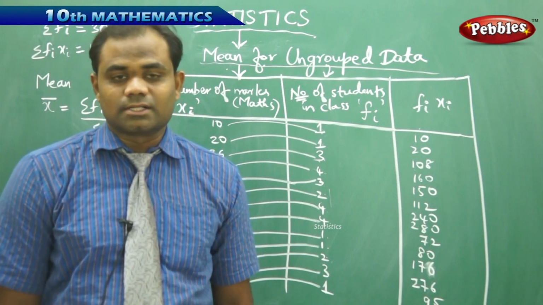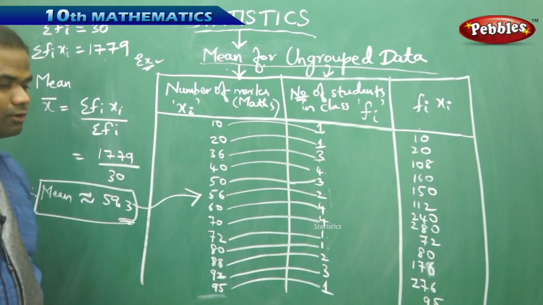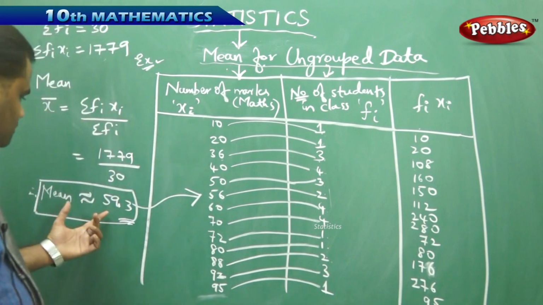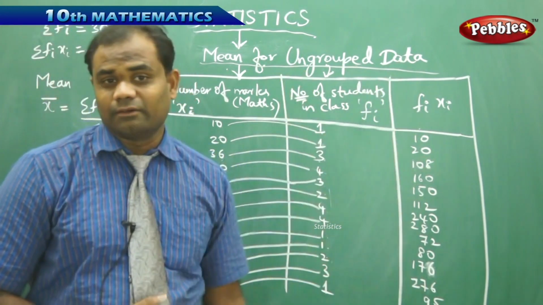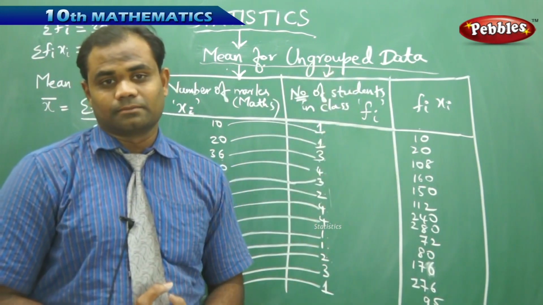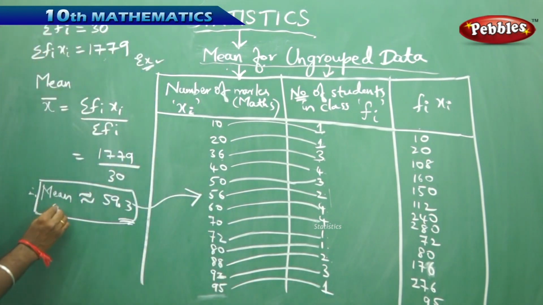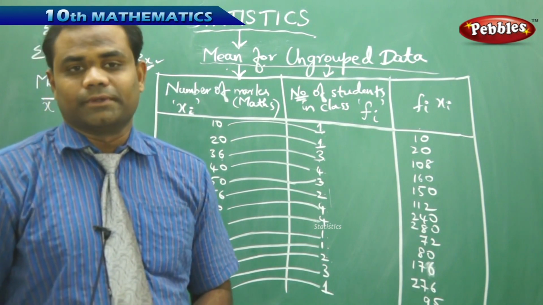So what is this mean? What is the significance of this value for the entire problem? What do I mean when I say my mean is 59.3, understood in a more general sense of this real life problem, is the biggest question when mean is calculated. Mean, in other words, is also called the average. Therefore, this gives me a clear understanding that the average marks of the entire class is 59.3.